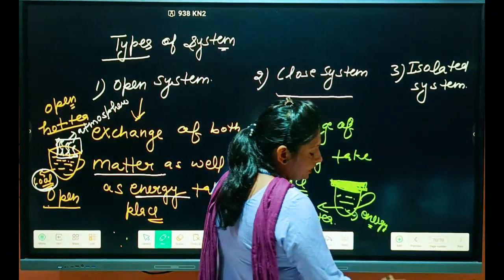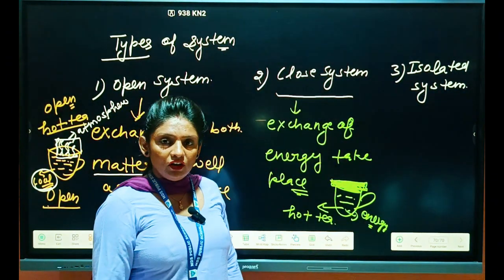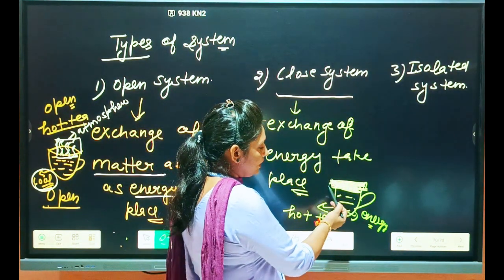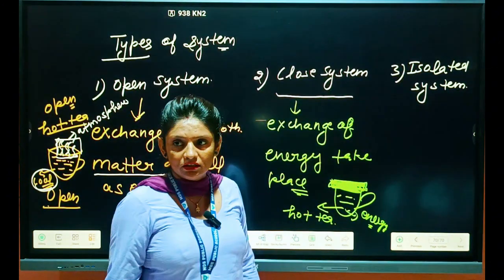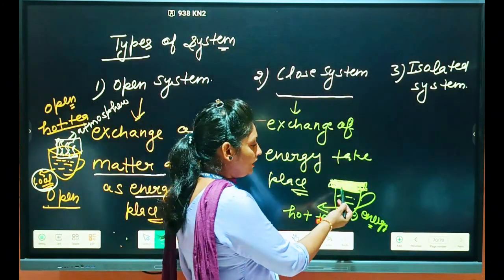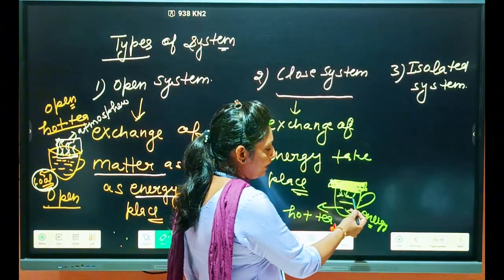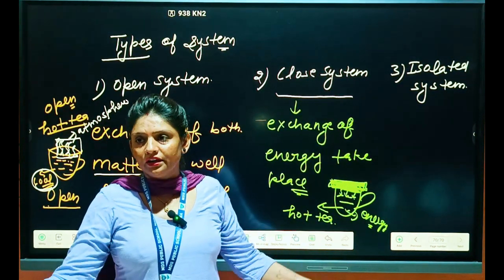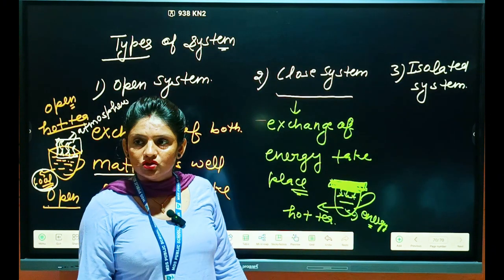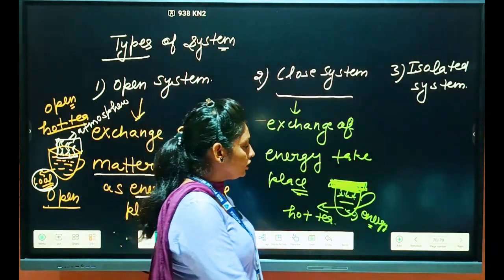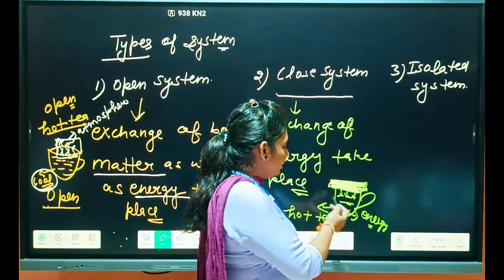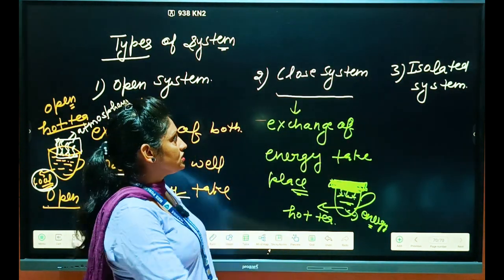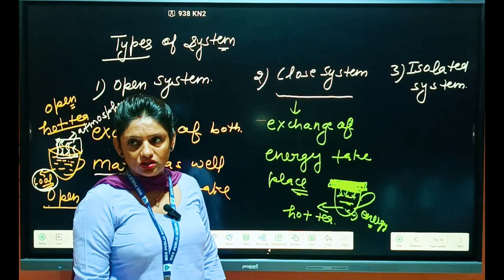But if it produces some vapor, then these vapors will strike the surface of the lid and become condensed, and they remain in the system only. They are not going into the atmosphere. So exchange of matter is not taking place here; only exchange of energy is taking place. This type of system is known as the closed system.